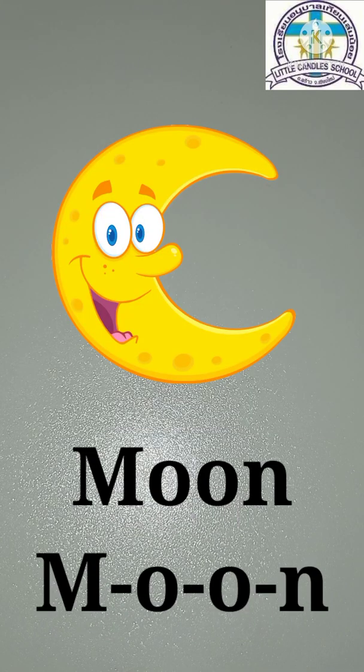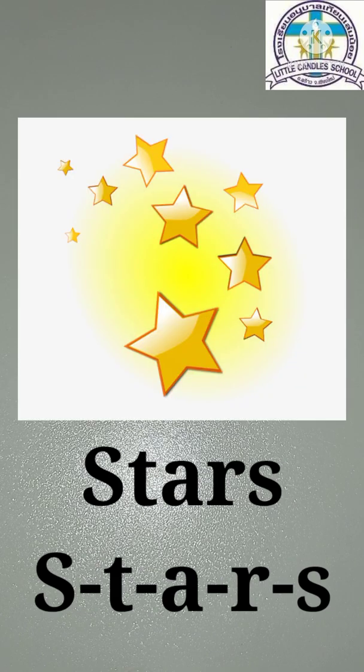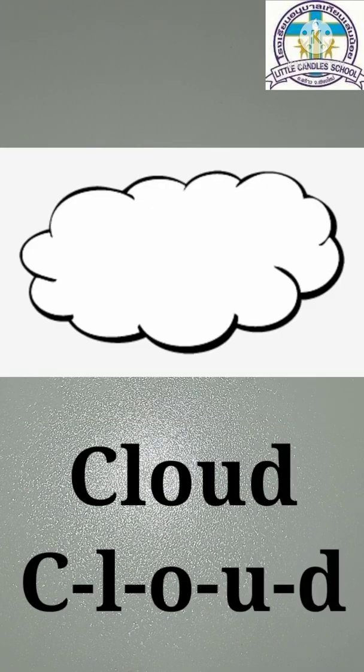This is the moon. Let's spell M-O-O-N. Moon. These are stars. Let's spell S-T-A-R-S. Stars. This is a cloud. Let's spell C-L-O-U-D. Cloud.